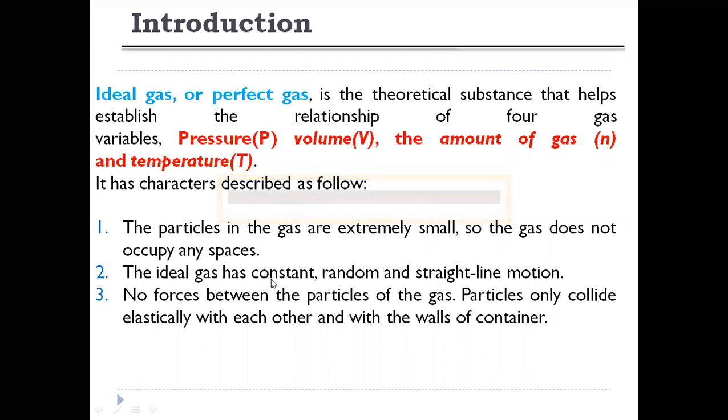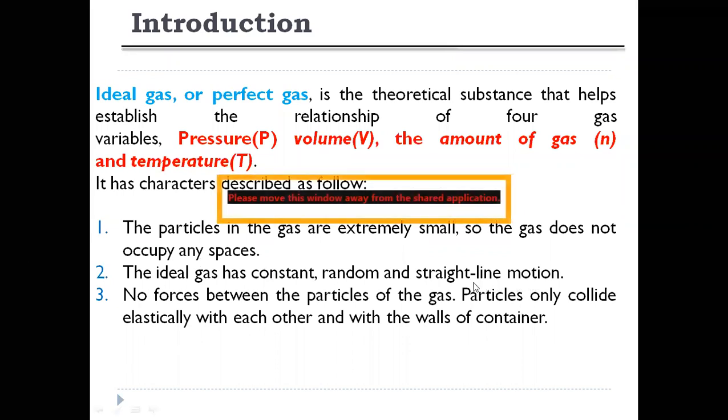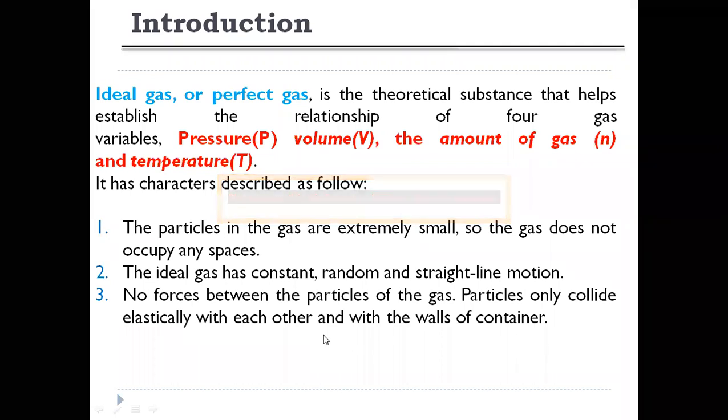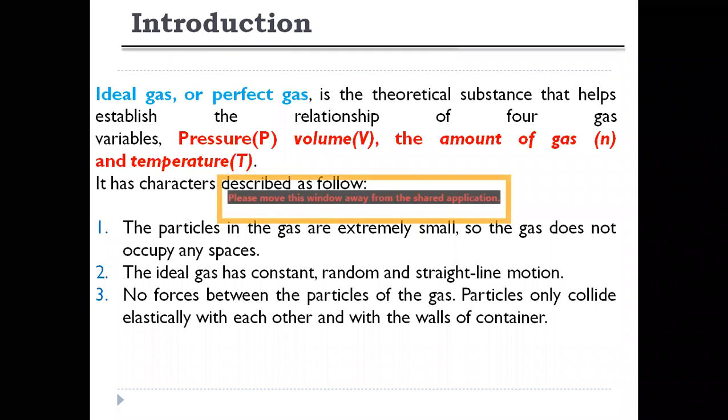The next one is that an ideal gas should not move randomly. It should move in a straight line motion. This is the second characteristic of an ideal gas. And next, there should be no forces between the particles of the ideal gas. That means there should be no external forces between the particles, and the particles should collide with one another and with the walls of the container. If you take that gas inside a vessel, the particles should collide with the walls of the container or with each other internally.